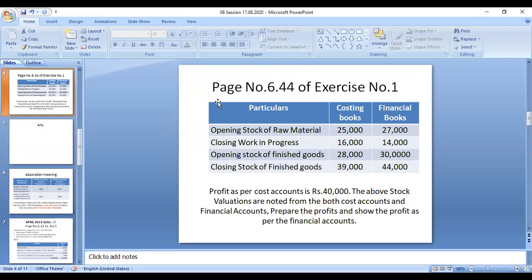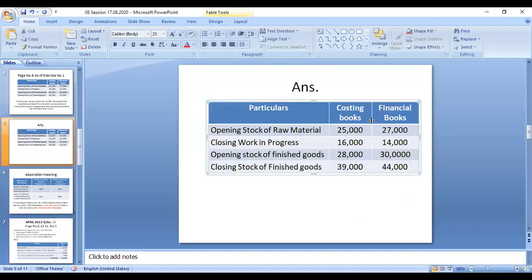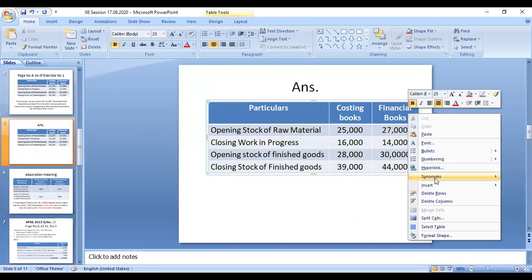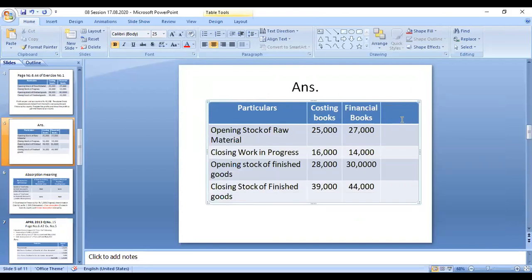So this is the opening stock and closing stock of both the accounts. Now I'll add one more column to the right. Now that's the difference. What is the difference between the two accounts? Okay, so 25,000 is the costing profit. So 2,000 is the difference. What is the difference?